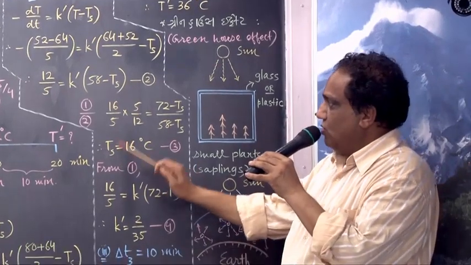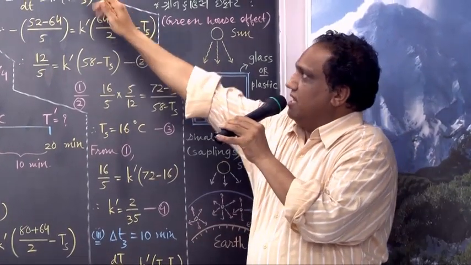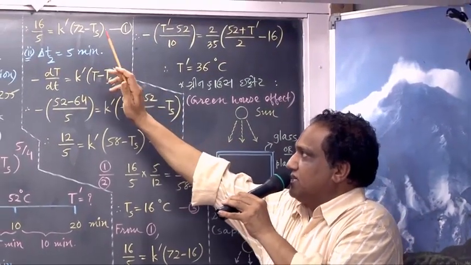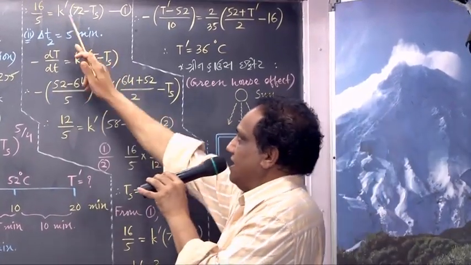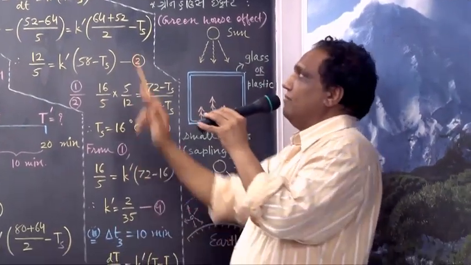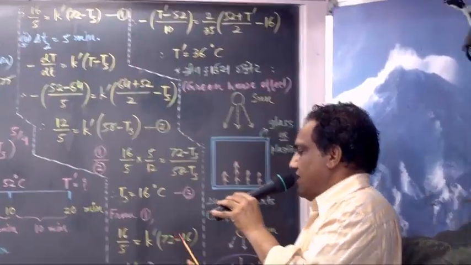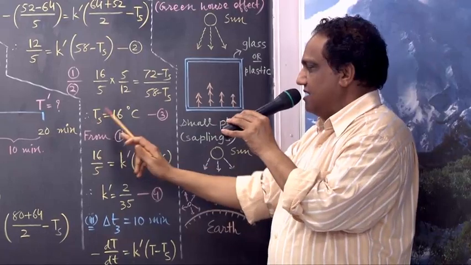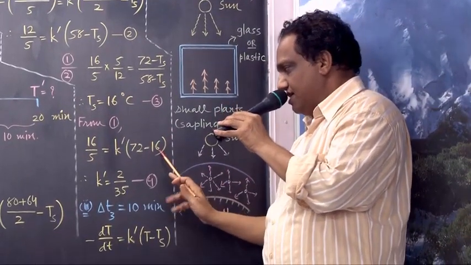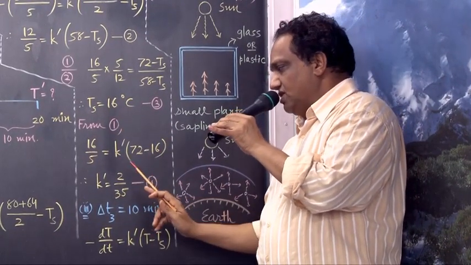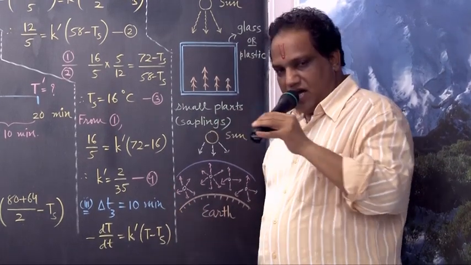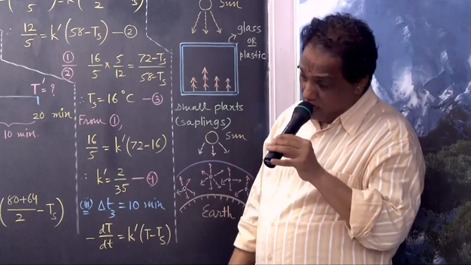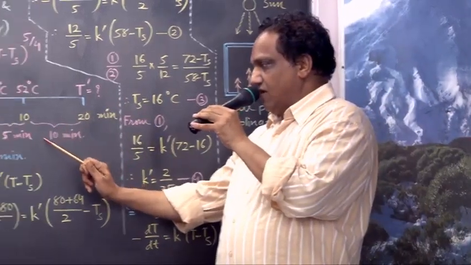You may place this value here or here, anywhere, no problem. Let me put it here. Start with 16 upon 5, K dash, into 72 minus Ts, where Ts is 16 degrees centigrade. Simplify, and you will get the value of K dash as 2 upon 35. That is equation number 4.